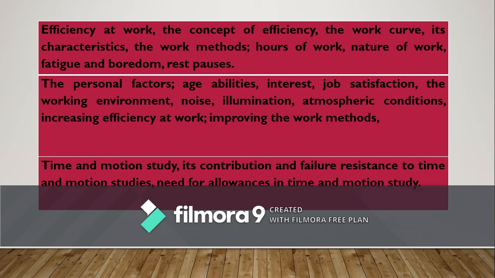The second part deals with the personal factors that affect work, like age, interest, job satisfaction, work environment, noise, illumination, atmospheric conditions, how to improve efficiency, how to improve work methods. And the last chapter deals with time and motion study, its contribution, failure to resistance to time and motion studies, need for allowance in time and motion study.